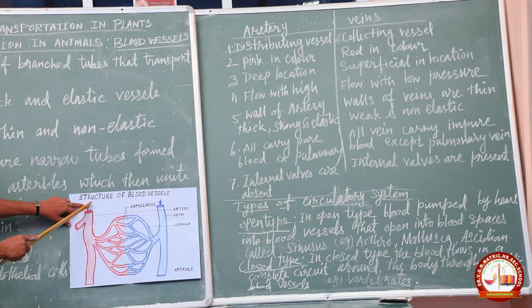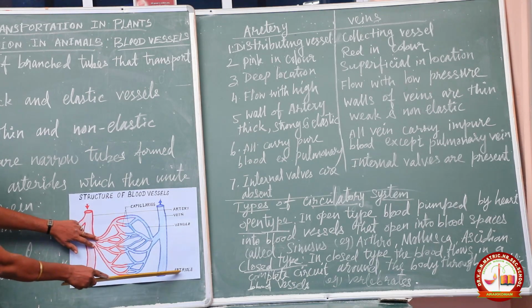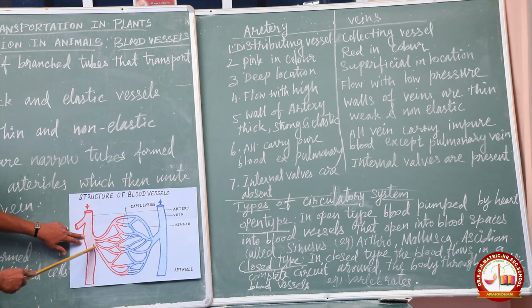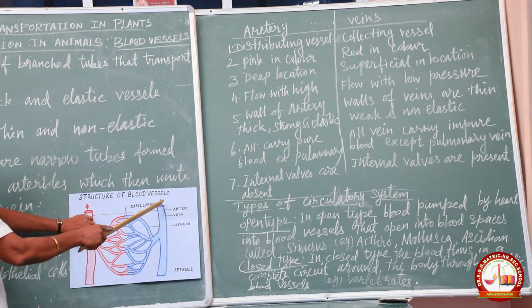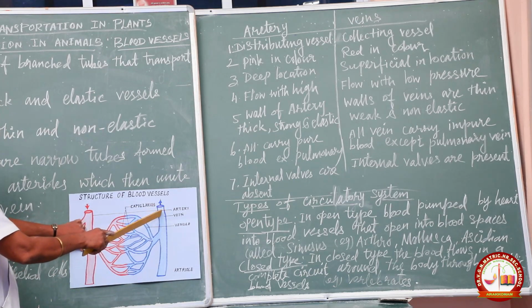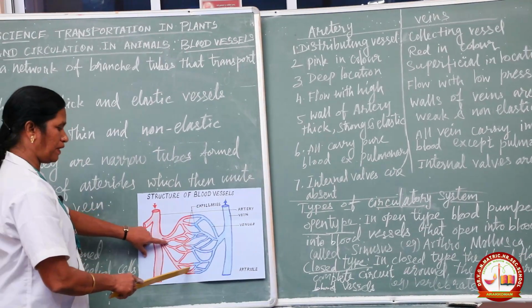Listen, first the blood flows into where? Through arteries. Then from arteries to where? Arterioles. From arteries blood flows into arterioles. Then the impure blood, these are the capillaries.